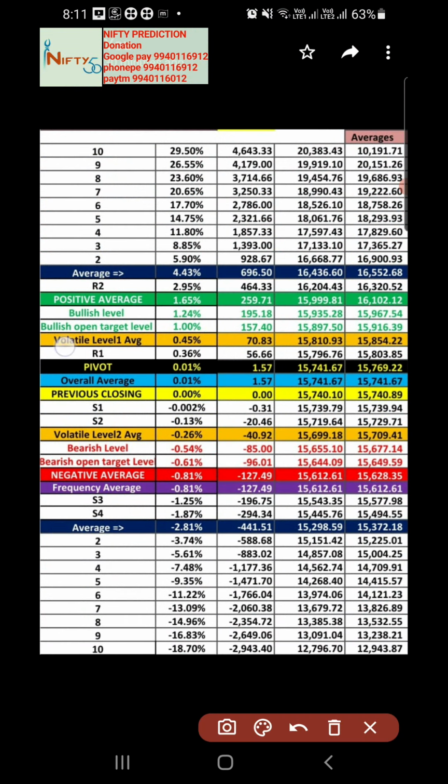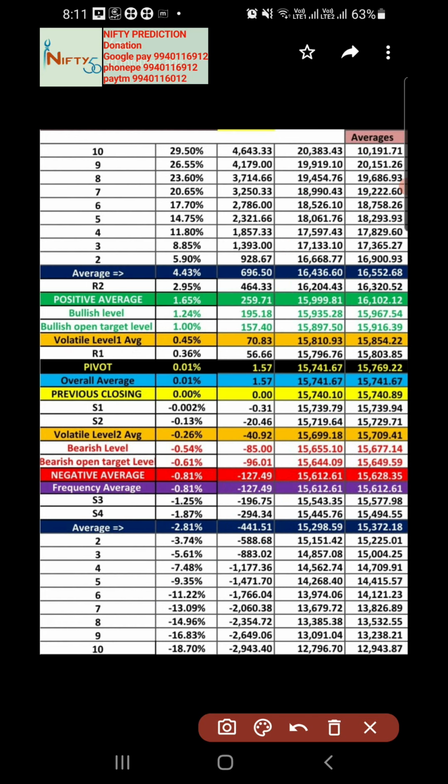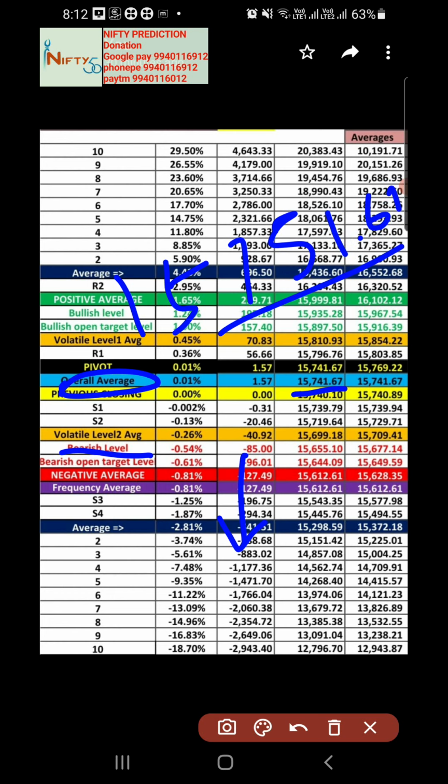For example, if anything opens above this level of 70, it will trend in the extremely bullish zone with a stop loss of the overall average, which is 15,741 minus 10 points. So 15,731.67 is the extreme bullish stop loss. Normally if anything opens below this level, it is an extreme bearish market with a stop loss of the same, but adding 10 points to that particular level, 15,751.67. This is the extreme bearish stop loss.